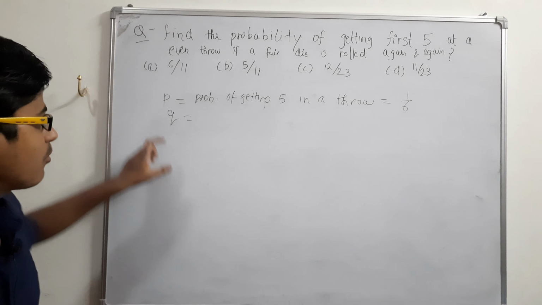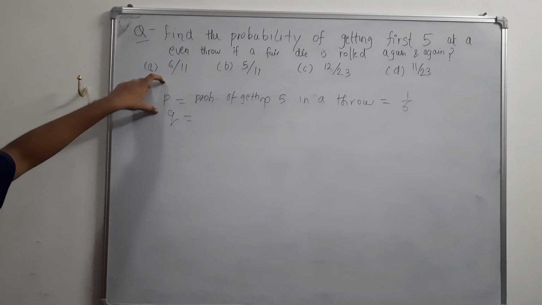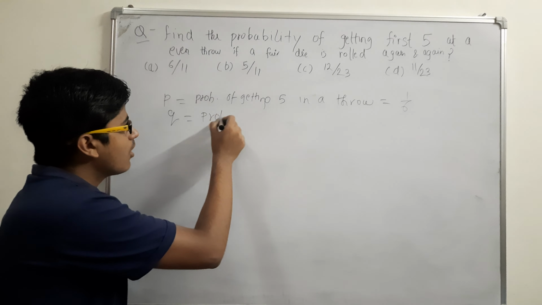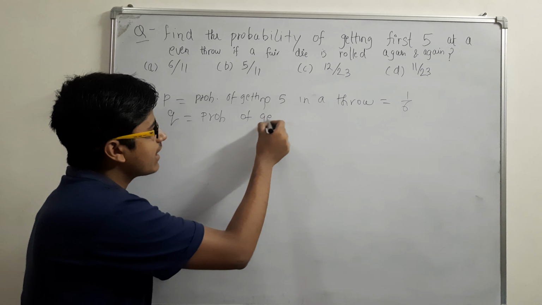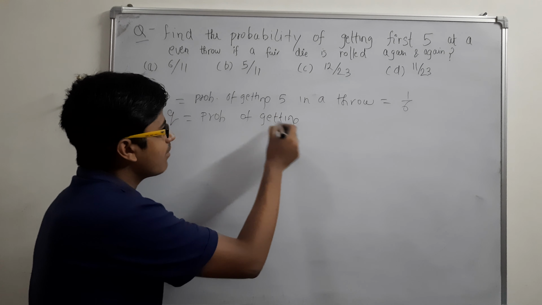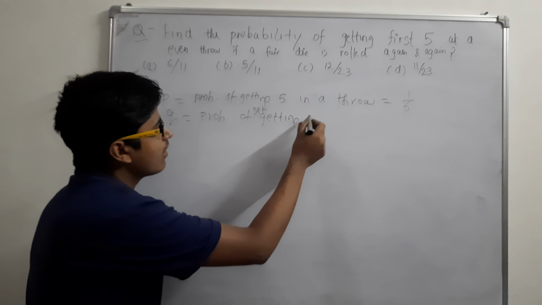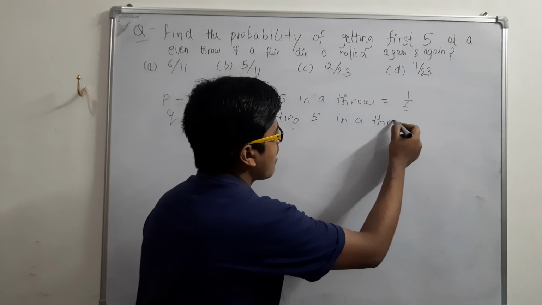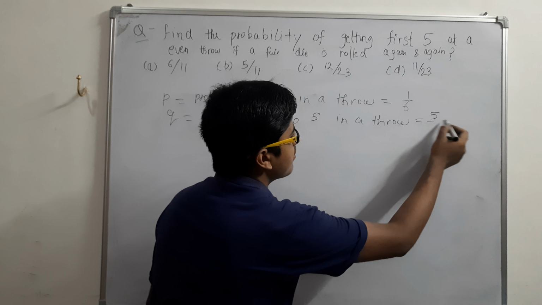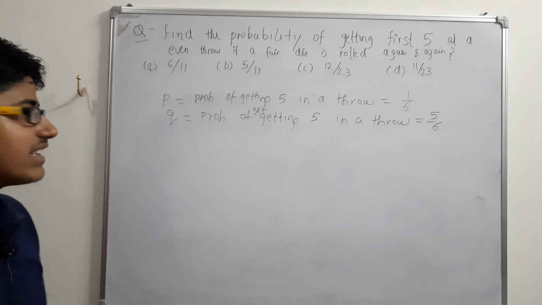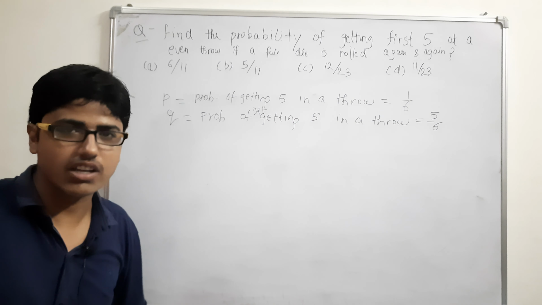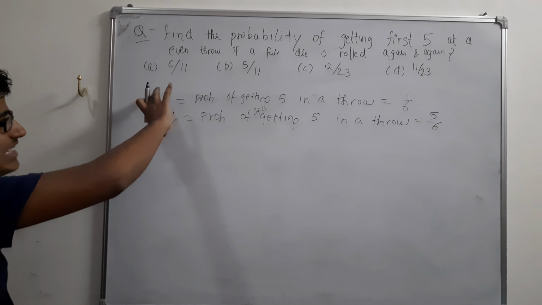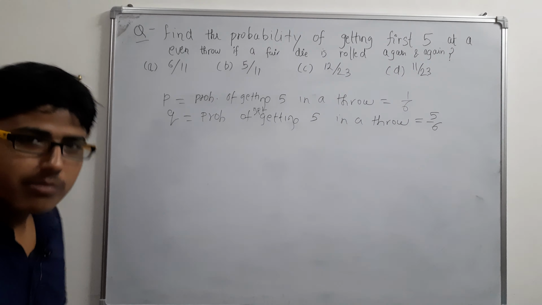Let's suppose Q is the contrary event of P, the opposite of P. So what will be Q? Probability of not getting 5 in a throw will be simply 5 upon 6, because you can get anything except 5: 1, 2, 3, 4, 6. So 5 upon 6. We have to relate these probabilities to our required probability.